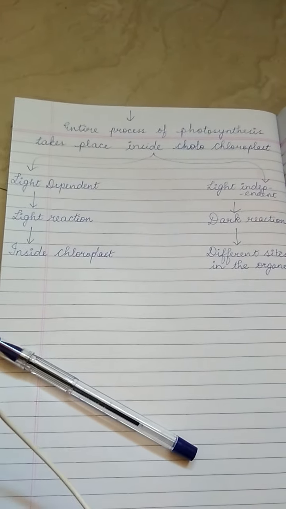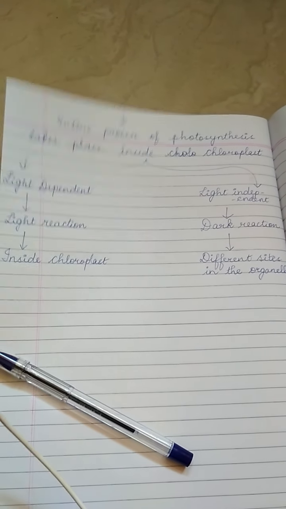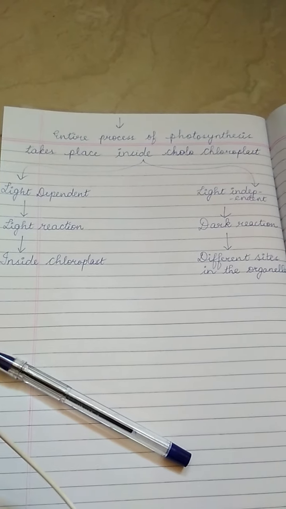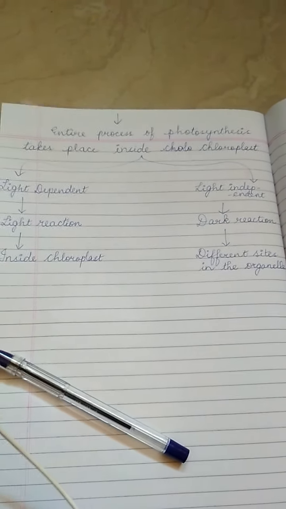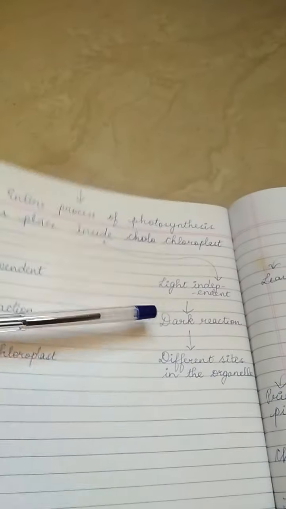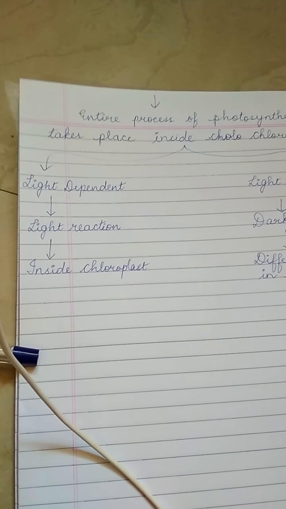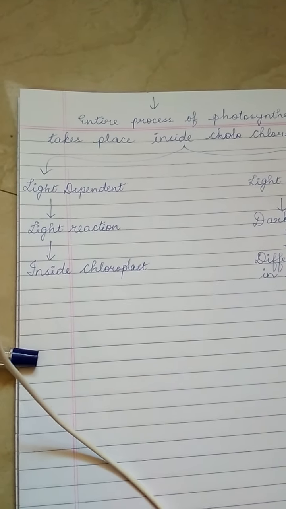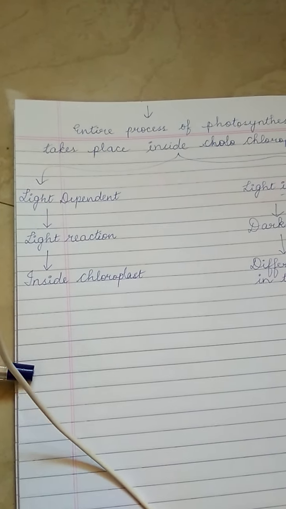Now, based on the process, photosynthesis is classified into light dependent and light independent. As the name goes, dependent means we totally need its help; without its help we can't do it.